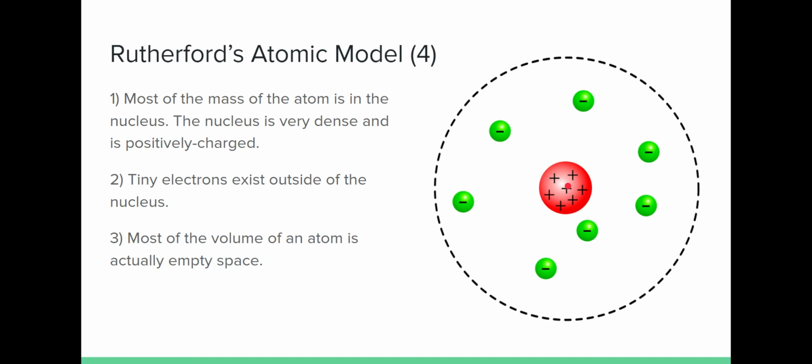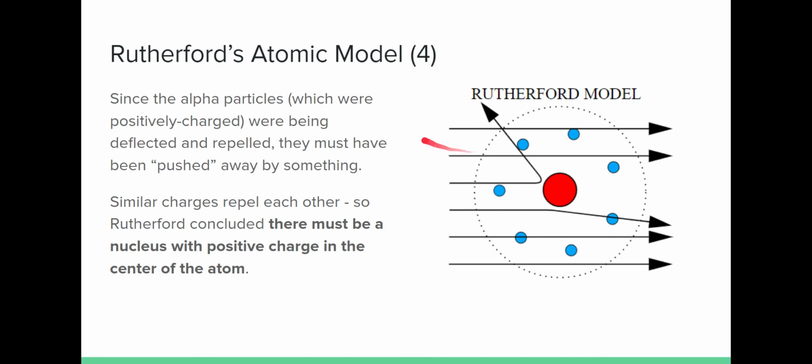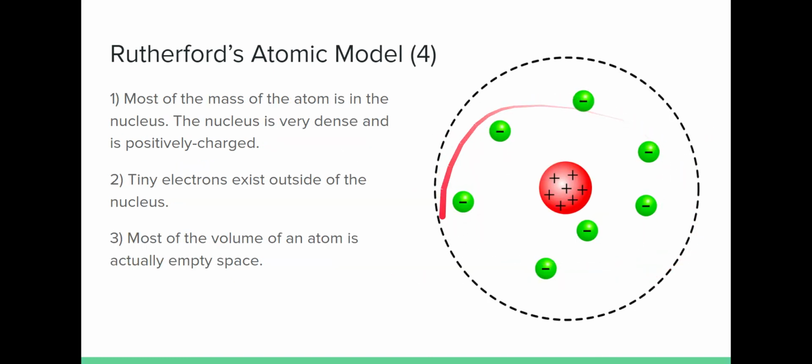They are not in the center of the atom. Observation number 3, those tiny electrons are in mostly empty space. Because most of the alpha particles were able to move their way through the gold foil, Rutherford and his team assumed that the atom was mostly empty space.